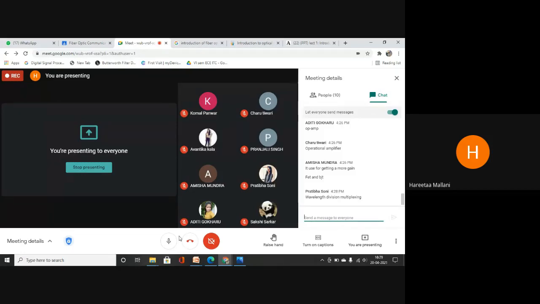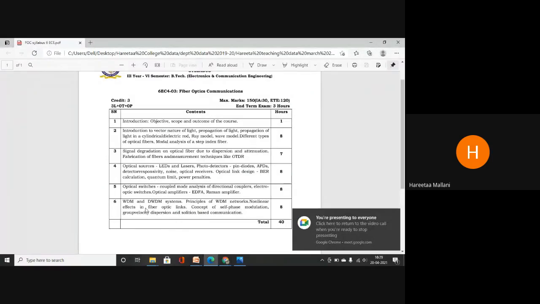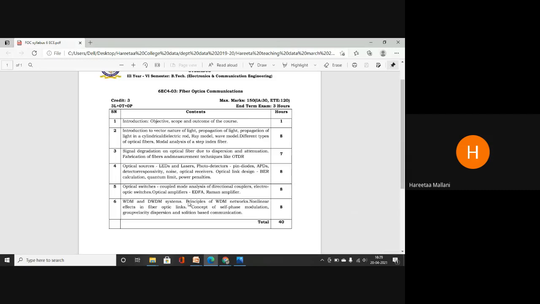These techniques are used in fiber optic communication for the multiplexing process. I want to transmit n number of lights. There should be some process, no? There should be some process by which I can use a single optical fiber and transmit or receive many inputs. For that purpose, I am using WDM technology. So WDM and DWDM: wavelength division multiplexing, dense WDM systems.